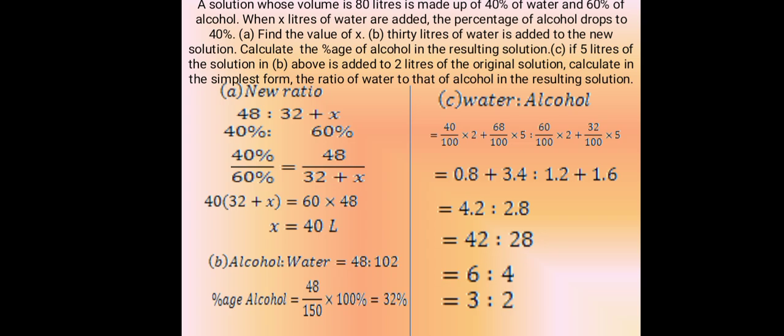C. If 5 liters of the solution in B above is added to 2 liters of the original solution, calculate in the simplest form the ratio of water to that of alcohol in the resulting solution.